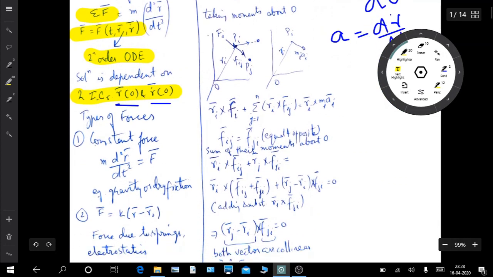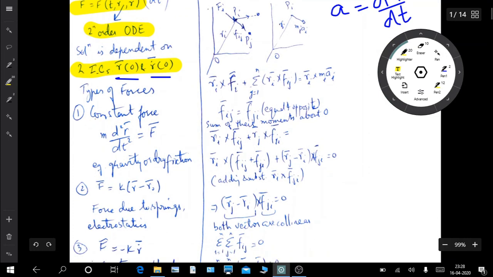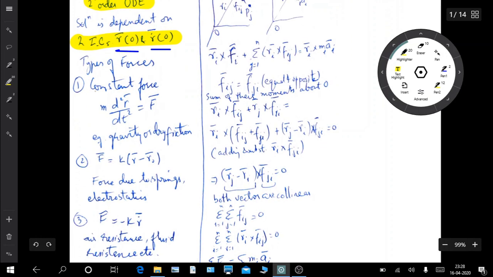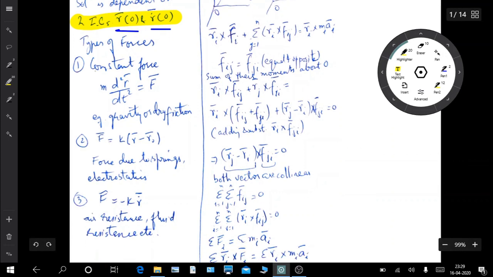Now, types of forces. Forces can be constant, for example the gravity force or the dry friction force. So this is a constant force, it doesn't change. Gravity is a force which depends upon the gravitational field, and dry friction is the force which depends upon the friction. Whatever the value of mu, depending upon the two surfaces, it's a constant quantity.